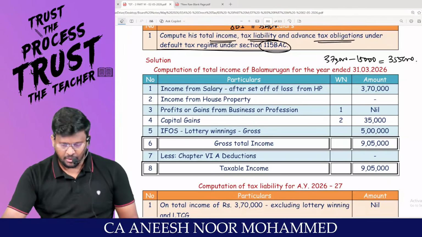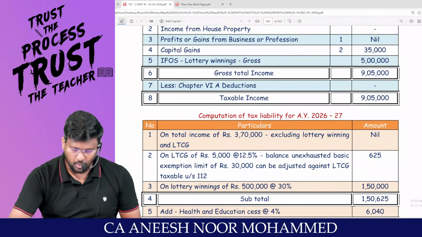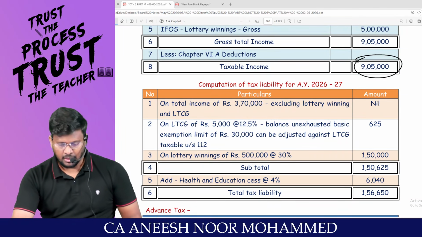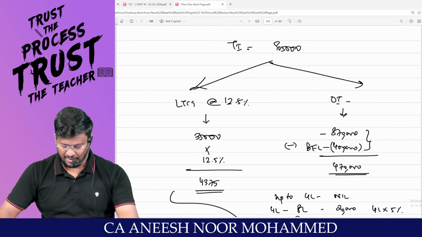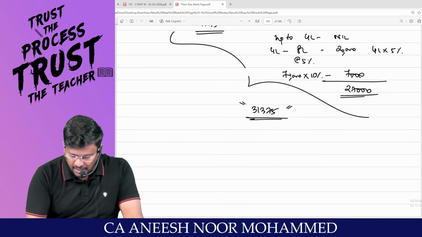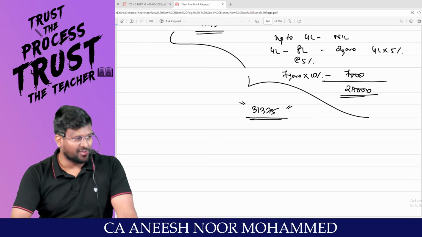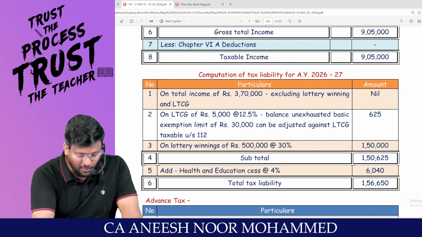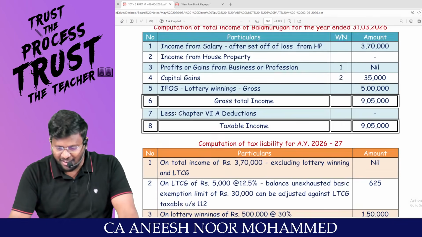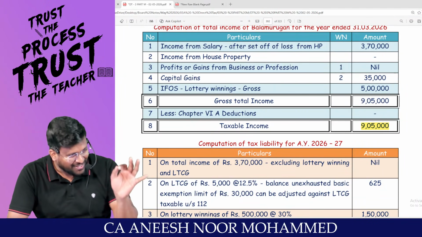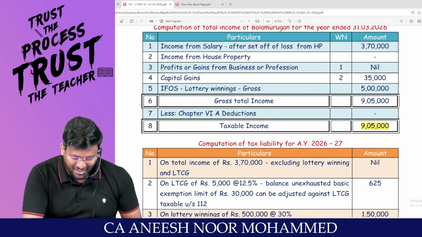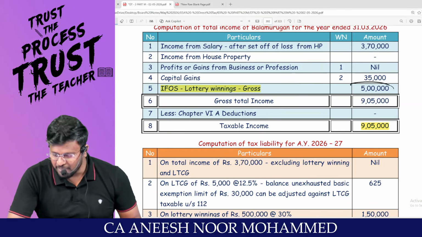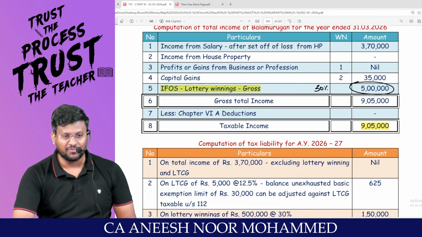Hello, sir. Can we, sir? Sir, what was the total taxable income? 9,05,000. Sir, on total income of, yes, sir. Sir, the total tax liability what we have got is 31,375. But this is not the tax liability what they have given. Because in the total income of 9,05,000, not only long-term capital gain is there, but also casual income is there. Casual income will be taxable at a special rate of 30%.